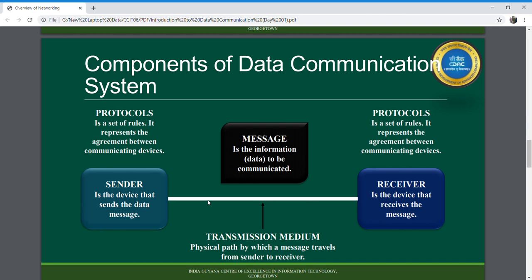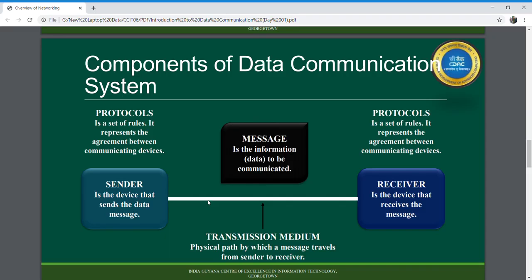This receiver could be your computer, workstation, telephone handset, television, or any other device that is able to receive the communication signals or communication message. So your receiver is the device that receives the message sent by the sender, and that message could be in the form of text, numbers, images, audio, video, or symbols.